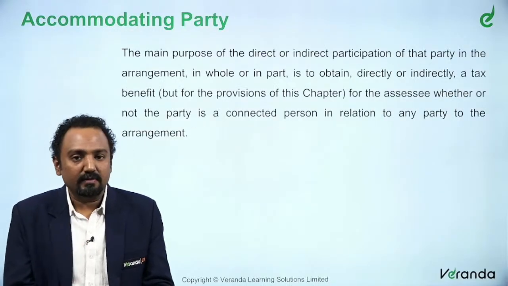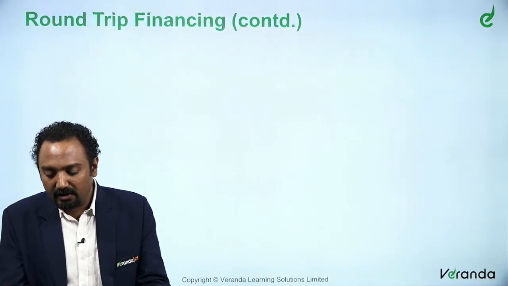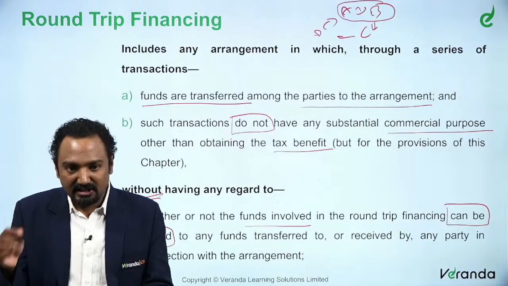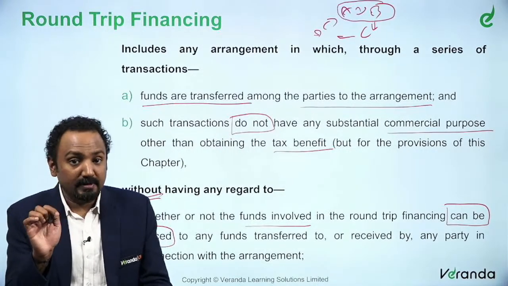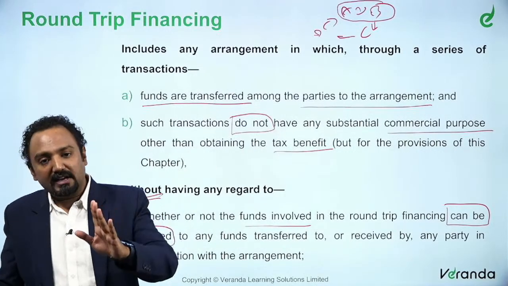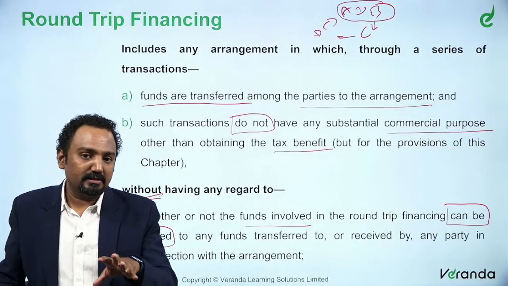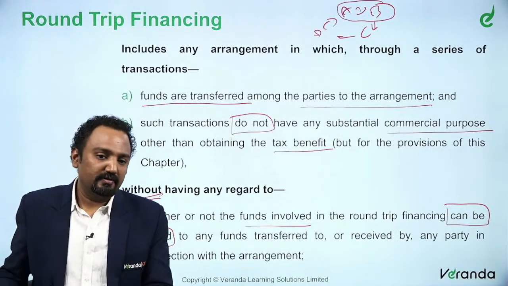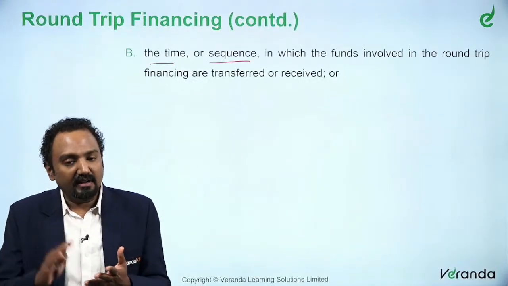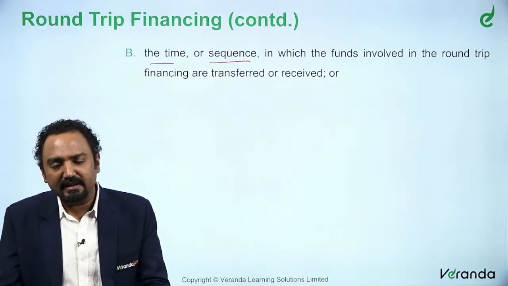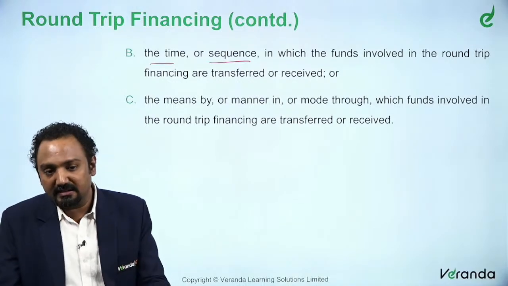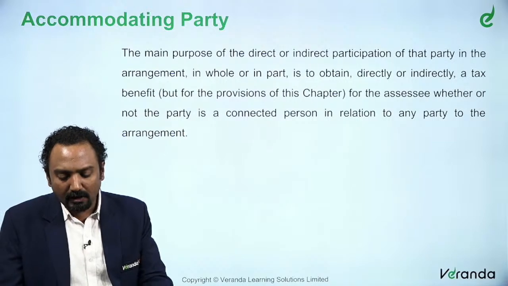So, this is basically round trip financing. What is round trip financing? In short, funds are transferred among parties to the arrangement. Such funds have no other purpose, there is no commercial substance other than the tax benefit. The only reason why funds are transferred from one entity to another entity as part of the arrangement is tax benefit, there is nothing else. It does not matter whether the fund can be traced, it does not matter what the timing or sequence is, nothing else matters. And similarly, the last one is, it does not matter the manner or mode in which that finance is transferred. So, that is what you mean by round trip financing.